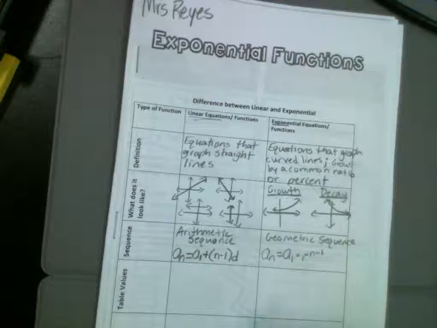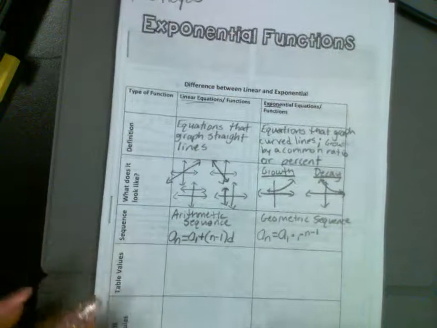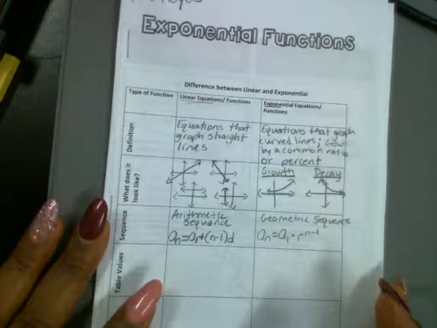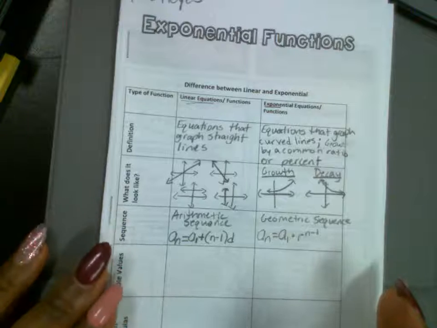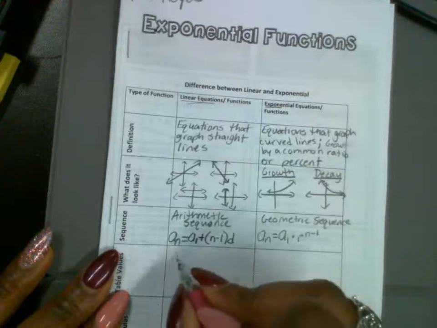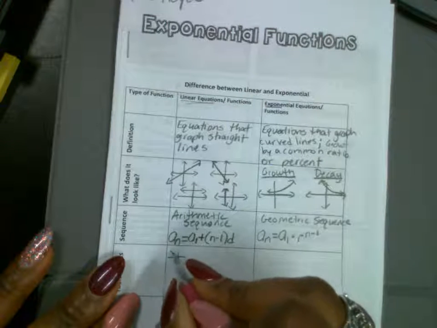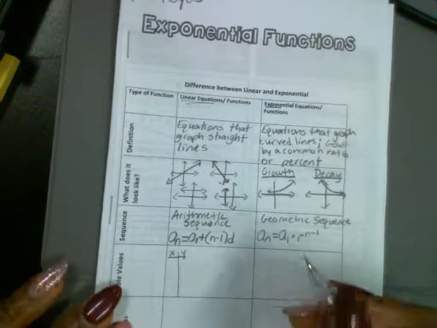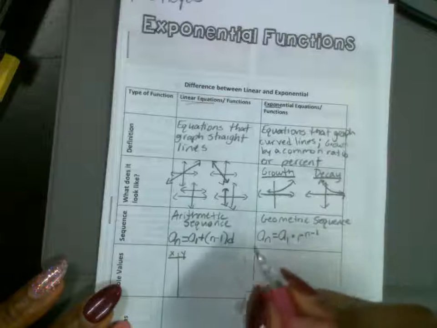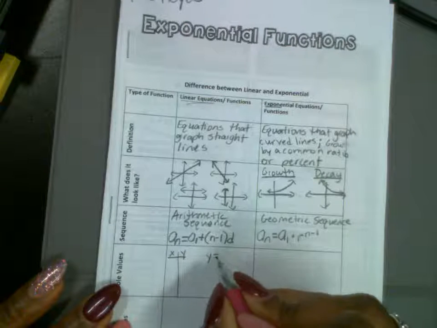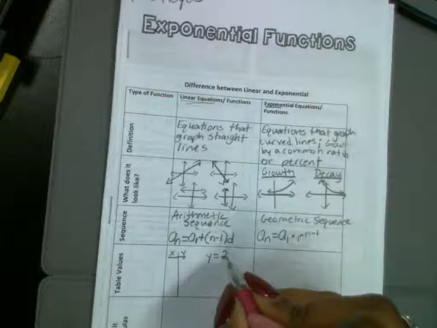Okay. So now we're going to look at what the tables look like. Does everybody have this copy before I move to tables? Okay, so let's look at what the tables look like. We're going to make a table. We've got x values and y values here. We're going to do a linear equation. Let's do a simple linear equation. Let's do y is equal to 2x plus 1.